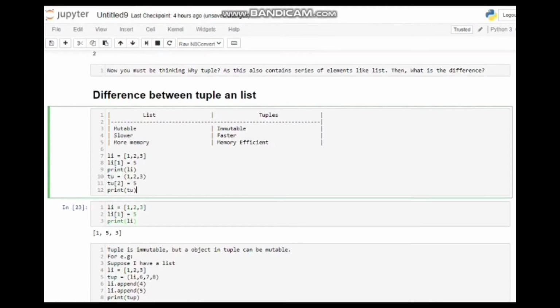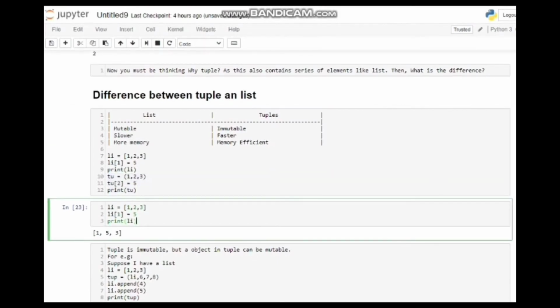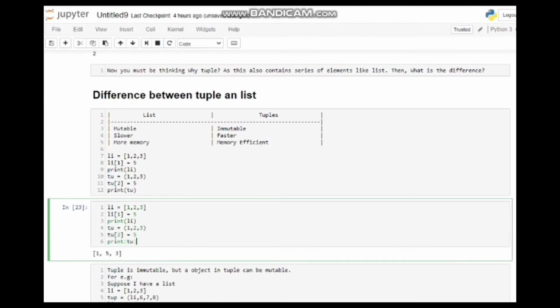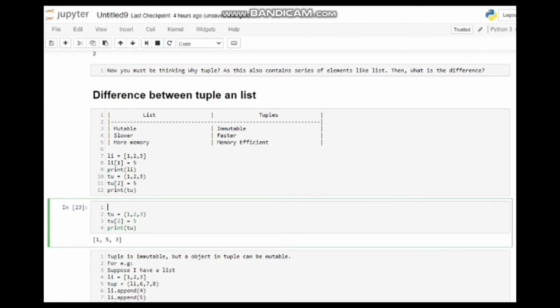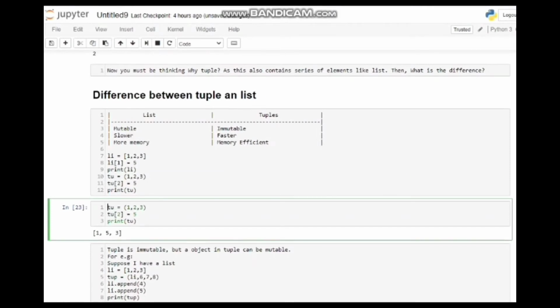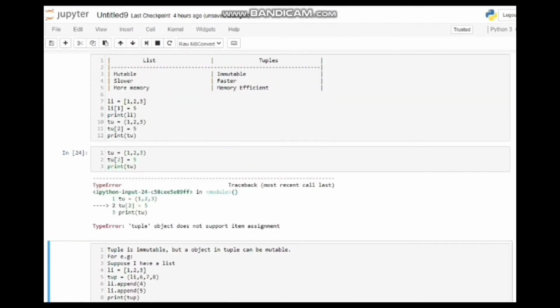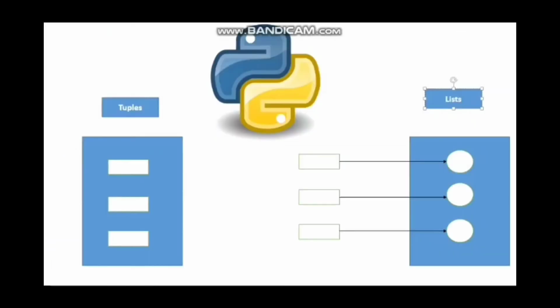Yes, the output is coming. Now I'm going to do the same for the tuples. And I'm just removing this part for now. So tuple object does not support item assignment. That means we cannot change the value in the tuple. Okay. I will discuss the second point, why tuples are faster and memory efficient.